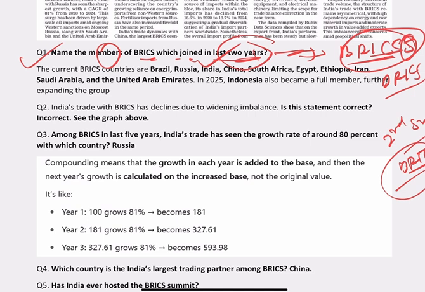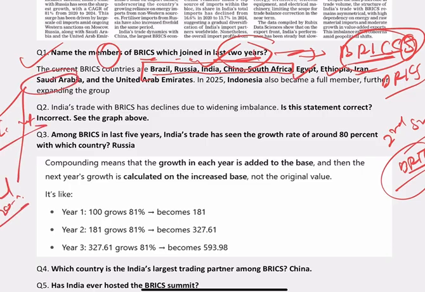If you see here, these are the members which were already there. Then we have Egypt, Ethiopia, Iran. Saudi Arabia has still not become a full member. It attended the 2023 BRICS summit, but still has not been given formal recognition. Then we have UAE, and in 2025 Indonesia became a full member. So these are the members of the BRICS.